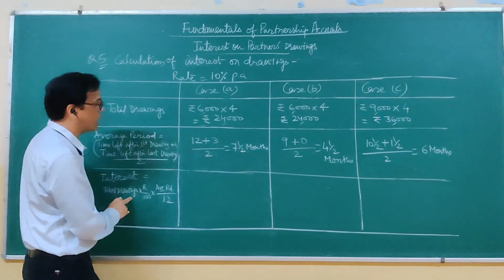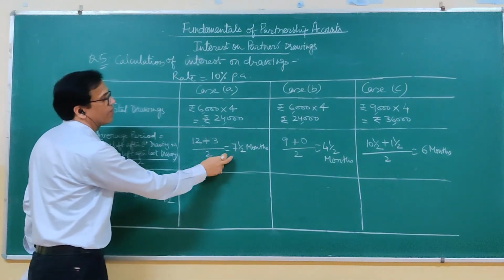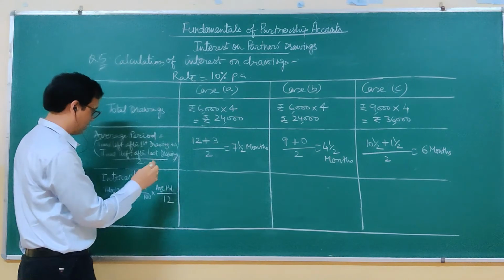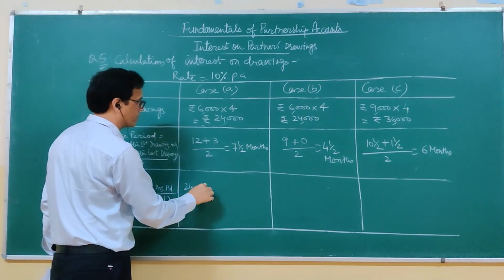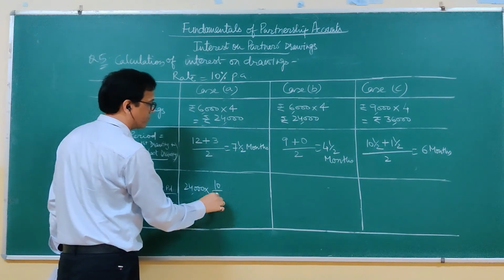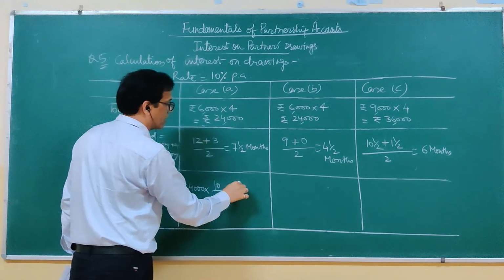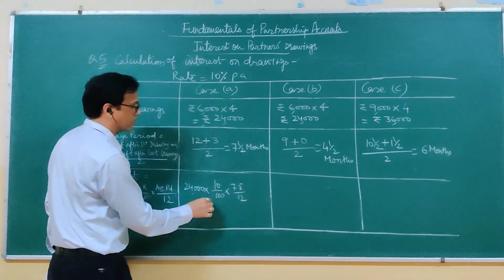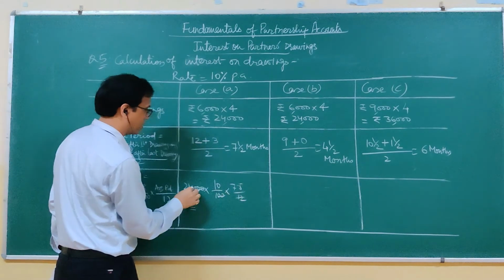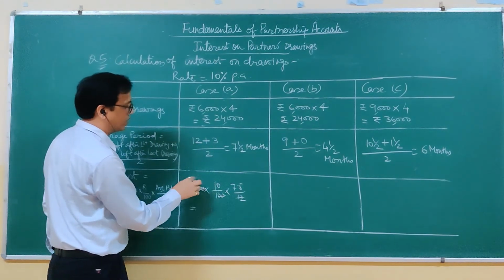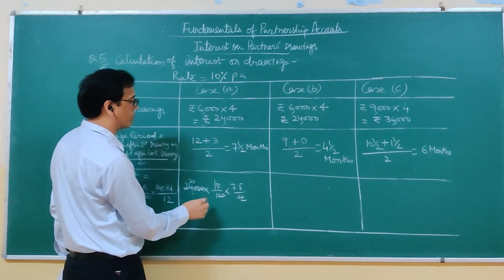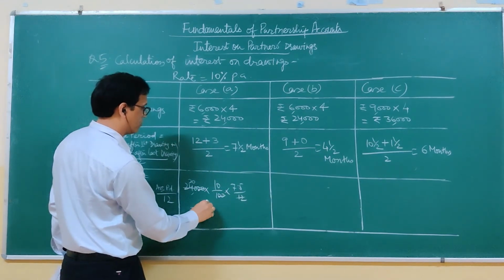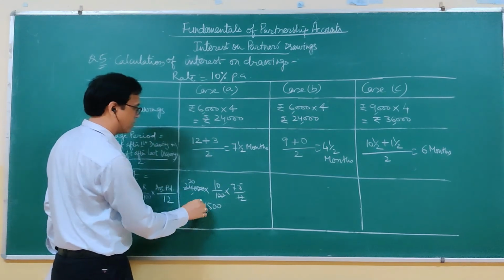Now interest formula, drawings we have, average period we have, rate we have. So calculate it. 24,000 into 10% into 7.5 months, divided by 12. It comes to 1,500 here.